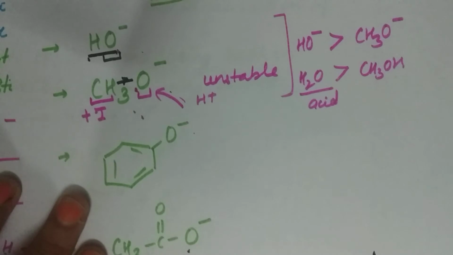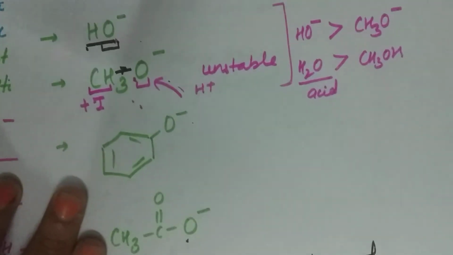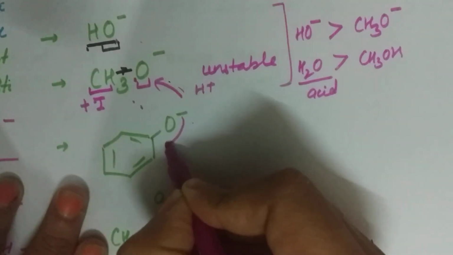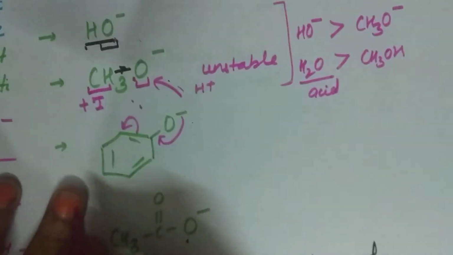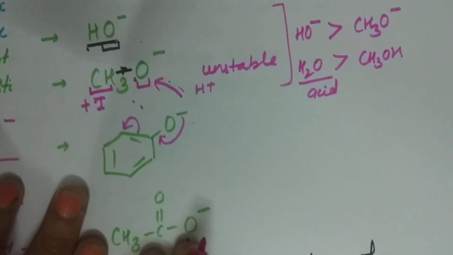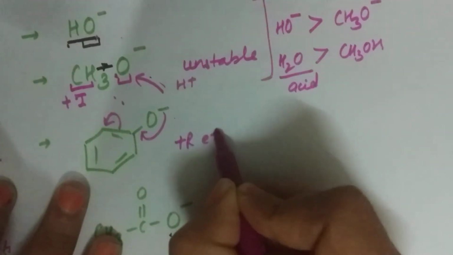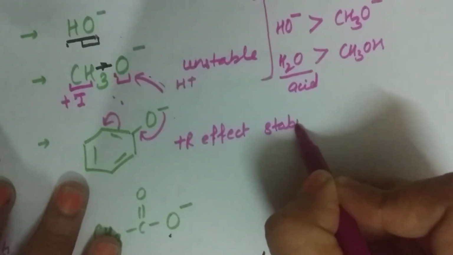Now in this case, the resonance effect is there. In this, it will show plus R effect and the negative charge will delocalize here. Right? So due to the plus R effect, stabilization is there.